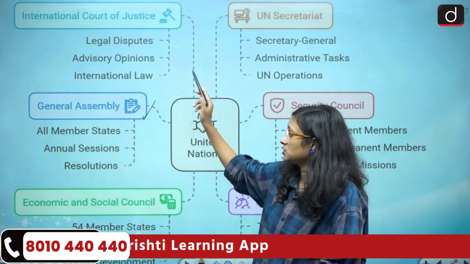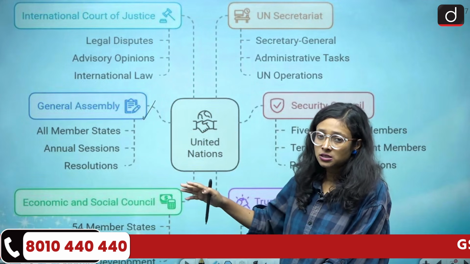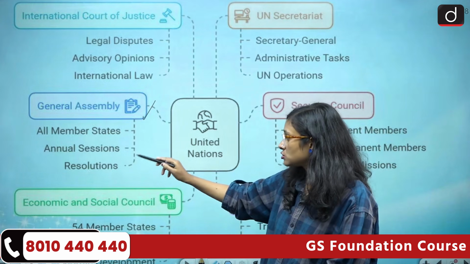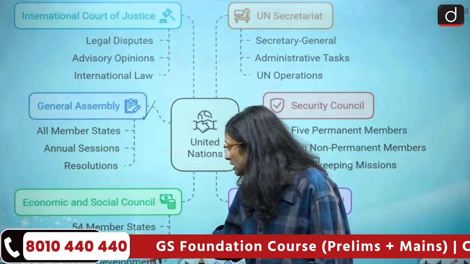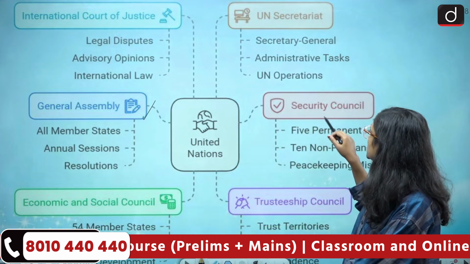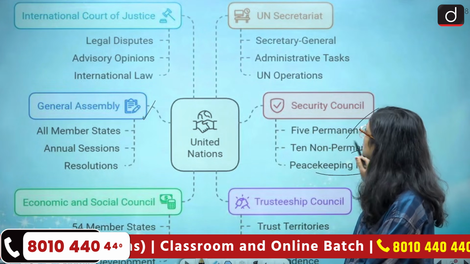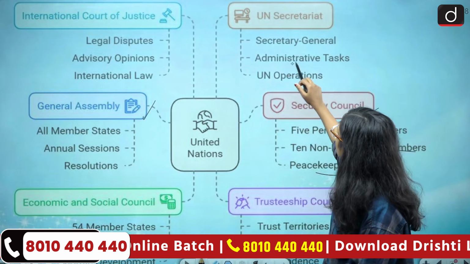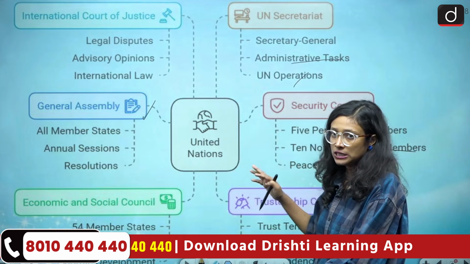The General Assembly is very important because in the news you often hear that the UNGA has decided this thing, and UNSC. So this is all member states, annual sessions, resolutions. The Economic and Social Council has 54 member states, dealing with social issues and economic development. Then we have the Trusteeship Council, trust territories, administering powers. The Security Council has 5 permanent members, 10 non-permanent members, and peacekeeping missions. Then we have the UN Secretariat, the Secretary General, with administrative tasks and UN operations. So these are the organs of the United Nations.